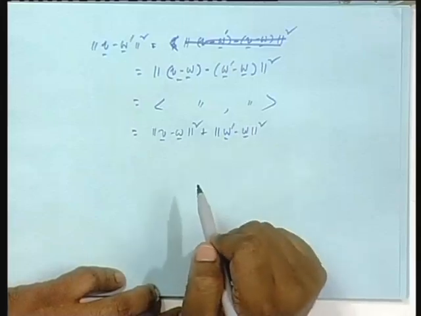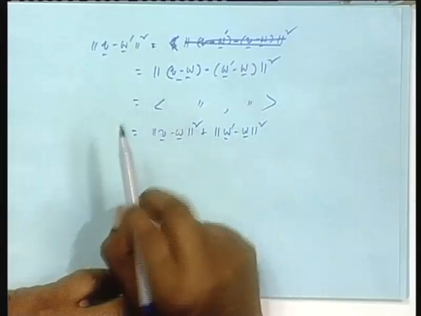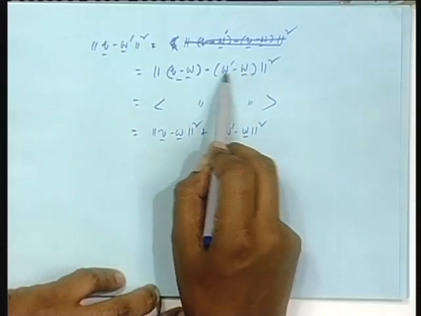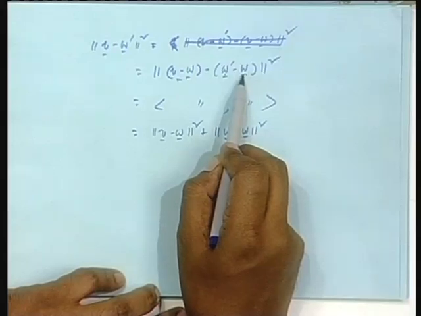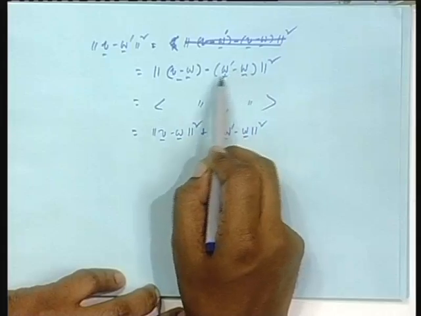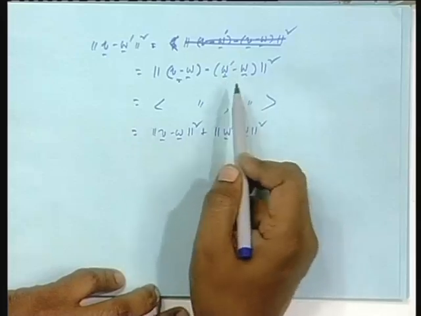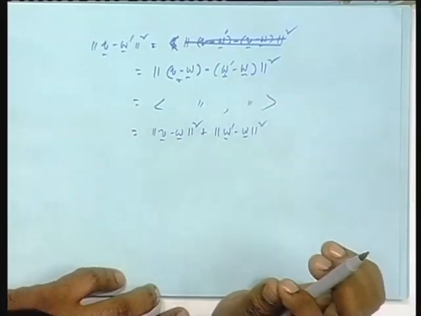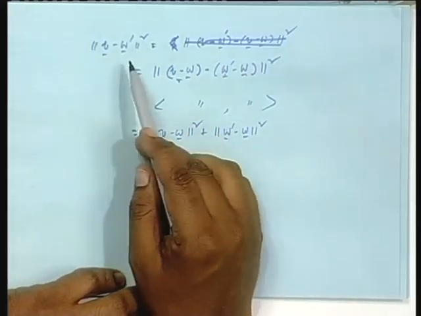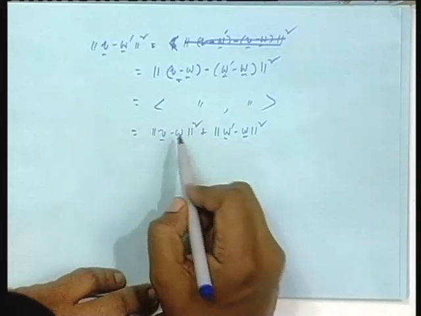Cross terms will be 0, because W is the orthogonal projection, so V minus W is orthogonal to anybody in capital W, and this difference lies in capital W, because W prime lies in capital W, from there only I took W prime, so does W. So the difference lies in capital W. So this vector is orthogonal to this vector, so cross terms will be 0, isn't it? This is the inner Pythagoras thing we see, hypotenuse and 2 sides, and this is the orthogonal projection.